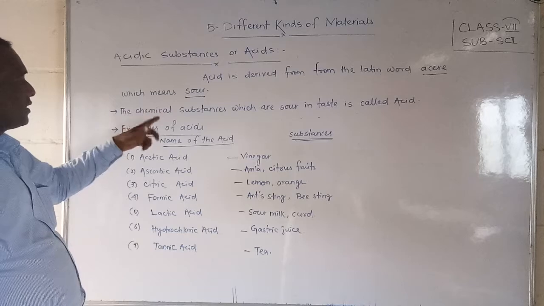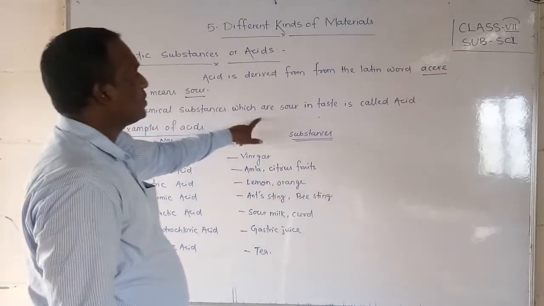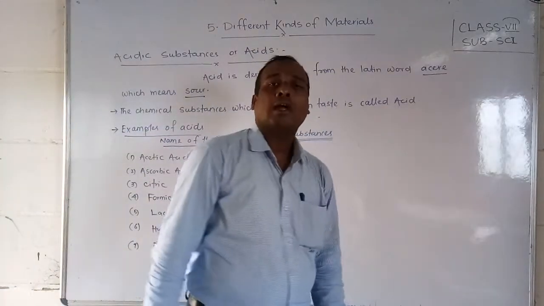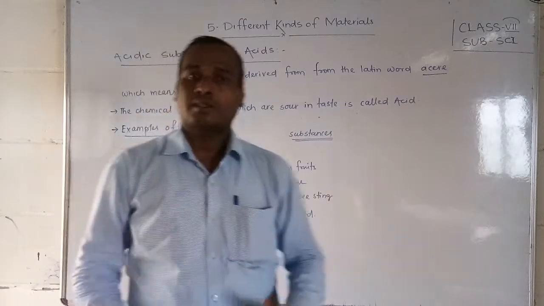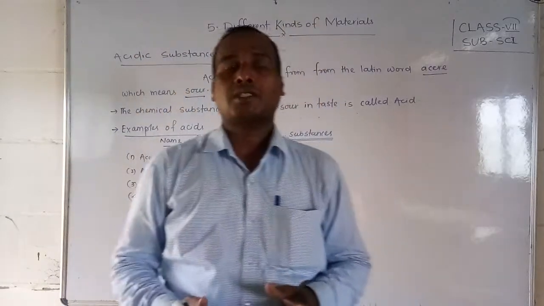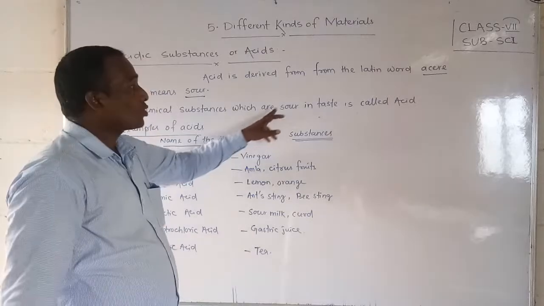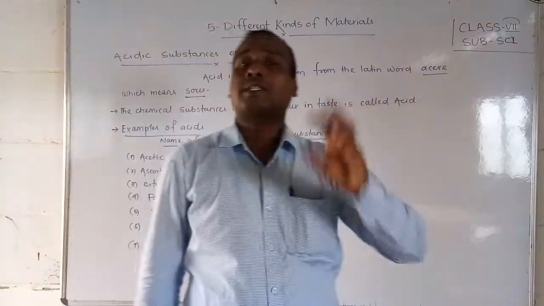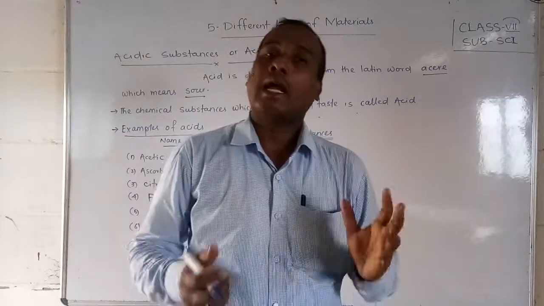So what is the definition? The chemical substances which are sour in taste are called acids. That means what is an acid, students? The chemical substances which have a sour taste are called acids.